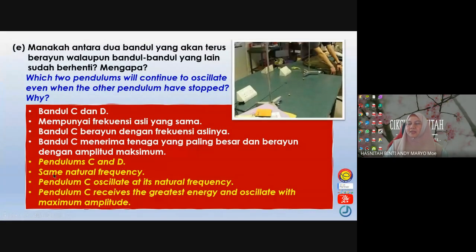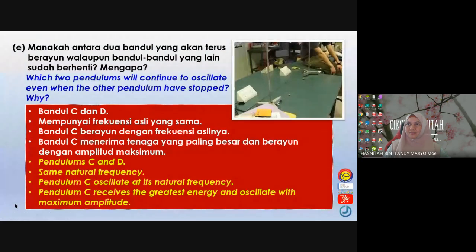Okay, because they have the same natural frequency, so pendulum C oscillates at its natural frequency, receives the greatest energy or the maximum energy, and oscillates with maximum amplitude. Okay, so I hope you are clear with the answer for E, how to explain why the two pendulums of the same length oscillate at the greatest amplitude. Okay, any question you want to ask so far? Ada apa nak tanya?